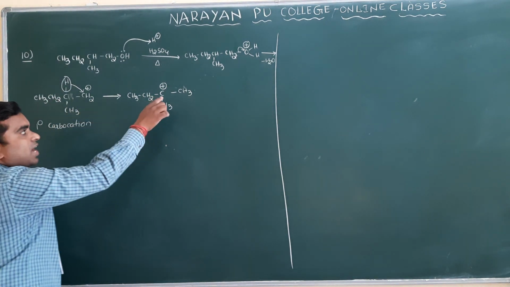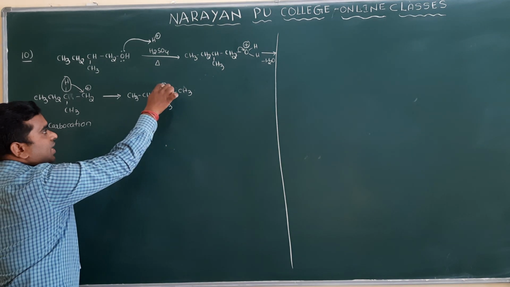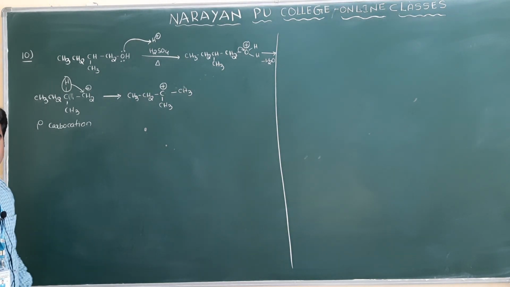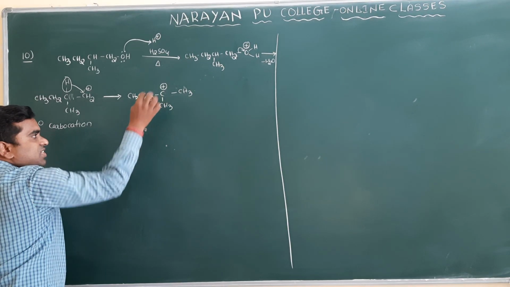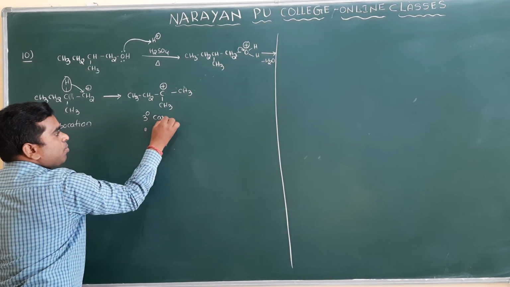Now which carbocation is here? It is a tertiary carbocation, with the positive charge on the carbon and all methyl and ethyl groups attached.